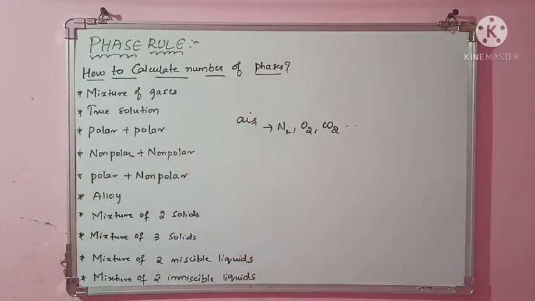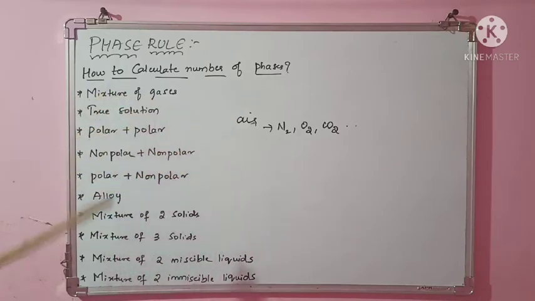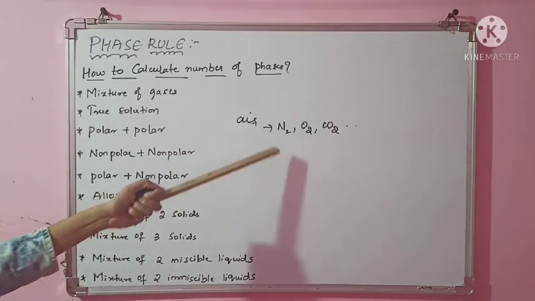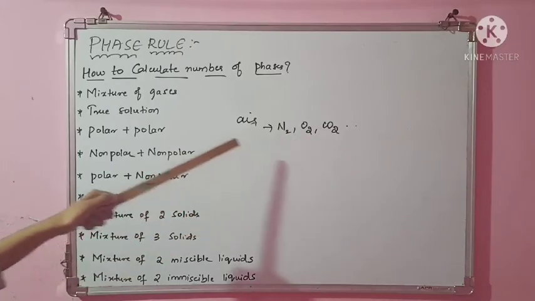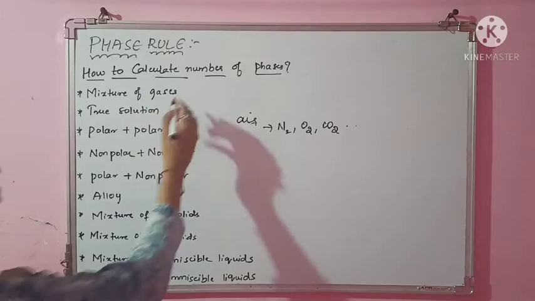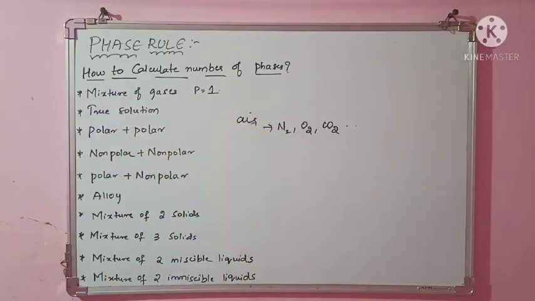You can't tell which is nitrogen, which is oxygen in that. So it looks like homogeneous. The same here also, mixture of gases. If I mix nitrogen and oxygen, or any two gases or any mixture of gases, then definitely it will be a homogeneous mixture. Remember, your mixture of gases is homogeneous. Since it is homogeneous, it looks like same. Your P will be equal to 1. So number of phases is equal to 1 in case of mixture of gases.